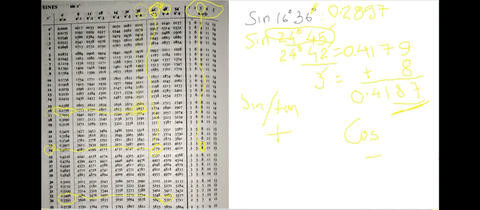So the difference of 3 minute we calculated from the extreme mean difference, right? There we found 8, and that must be added if you are calculating for sine and tan. But if you are calculating for cos, you have to subtract. You have to subtract 9 minus 8, you write 1. Again I'm repeating, for sine and tan you have to add, but for cos you have to subtract. Alright, now let me show you one more, and that is what will be for tan. Okay, now how do we calculate the value of this for tan?